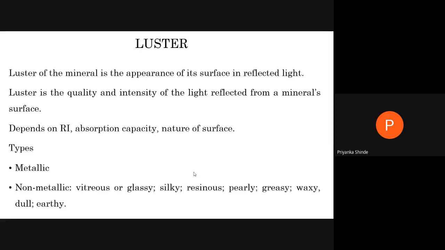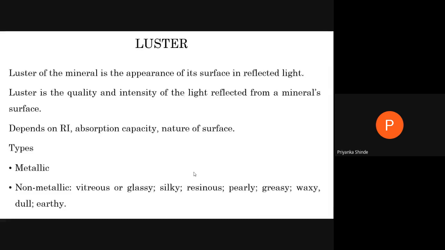So we have started with the branch of geology called mineralogy. Let me revise what a mineral is. A mineral is a naturally occurring inorganic substance which has a definite atomic structure and a definite chemical composition. All these minerals that we see are naturally occurring, and each mineral has its own atomic structure and chemical composition. In the previous class, we had discussed properties like color and streak.